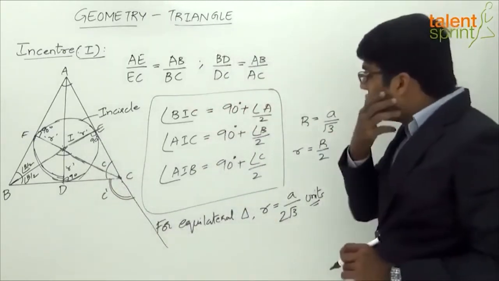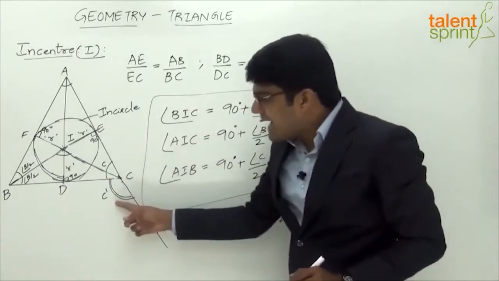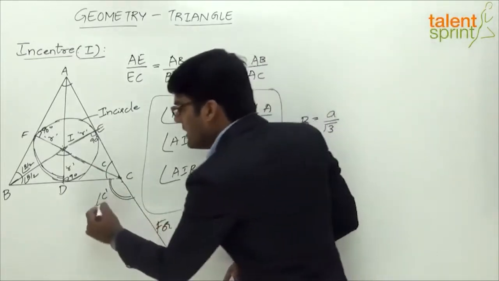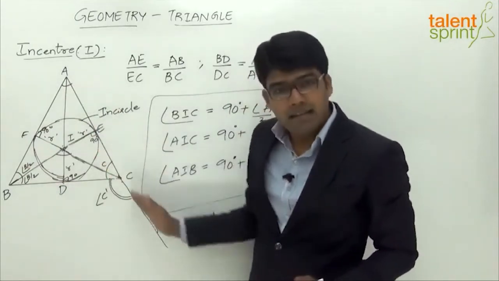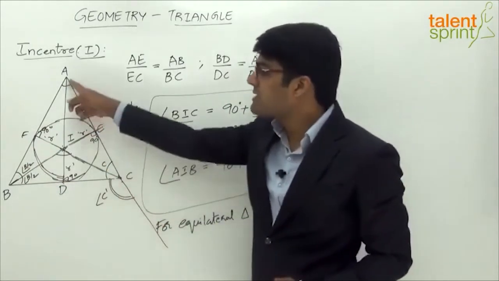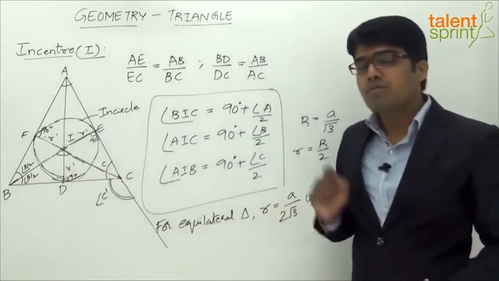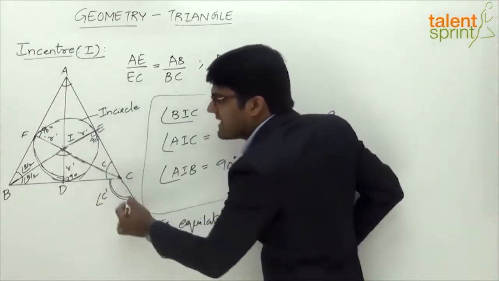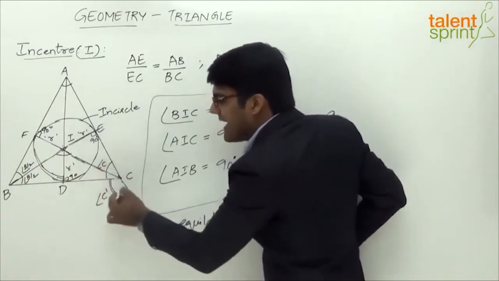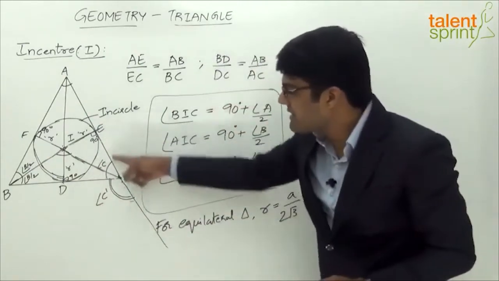The point to be noted here is that the angle C dash will be equal to the sum of the other two angles. This is for an exterior angle. How do we come to this conclusion? If you look at the complete angle here, this is a straight angle. Angle C plus angle C dash should be equal to 180 degrees because it's a straight line.